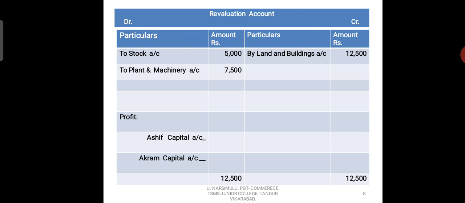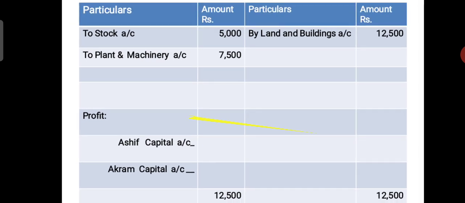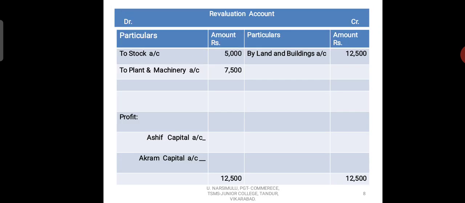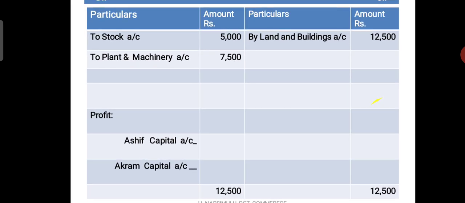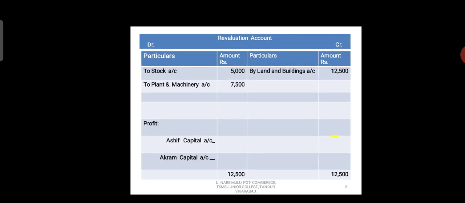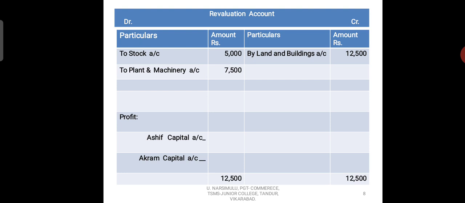See, this is the revaluation account. Credit side only one asset value is increased, that is 12,500 land and buildings. And debit side, if you observe, 2 assets are decreased. What are the assets? Stock 5,000, plant and machinery 7,500. So both the sides you are getting equal amount, 12,500, 12,500, and there is no balance. No need to distribute that balance, either profit or loss. There is no profit, there is no loss.